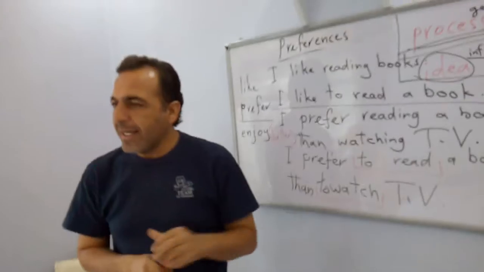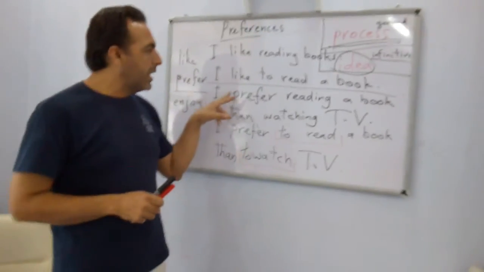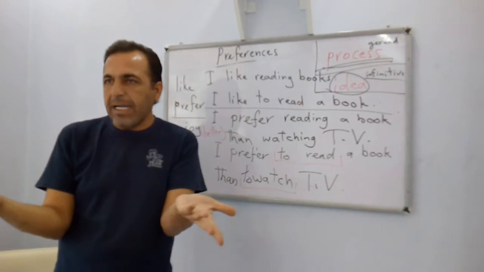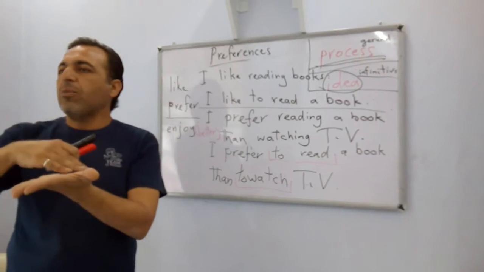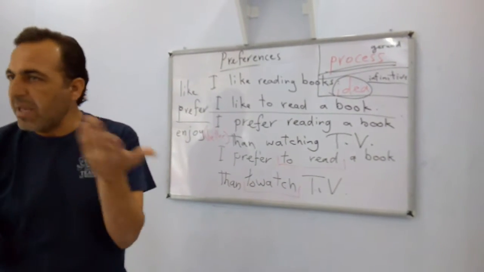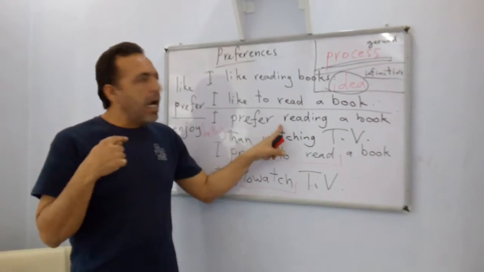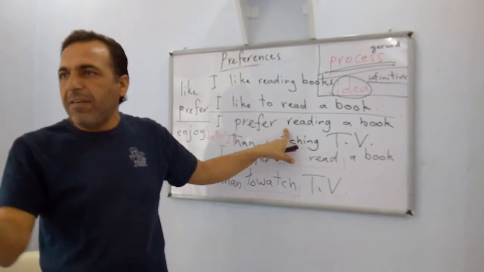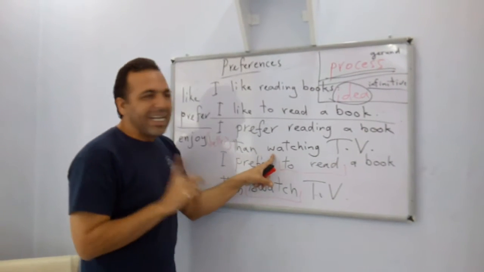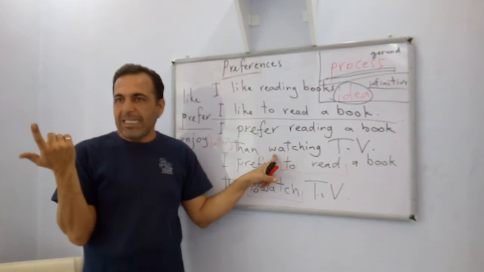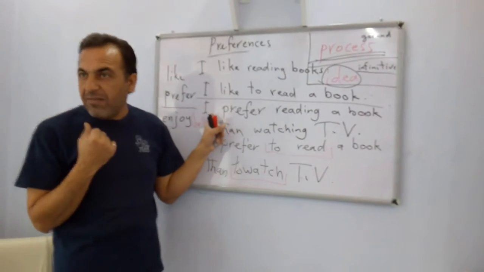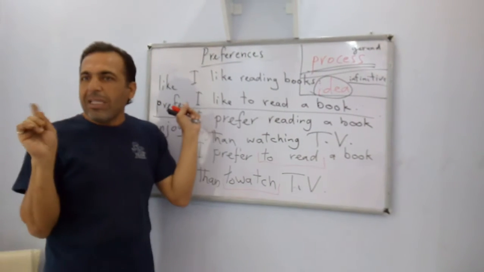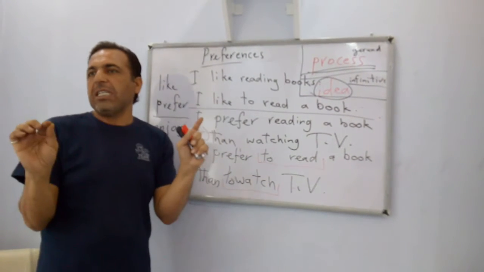Even if the work here is about the same idea, the book and the movie have the same idea. Maybe it is a movie about the book, the same novel, the same story maybe. But here I enjoy reading it better than seeing it on TV or watching it. So watching is not my first choice. With the verb prefer, we have choices always. But with like, we don't have the opportunity of choosing.